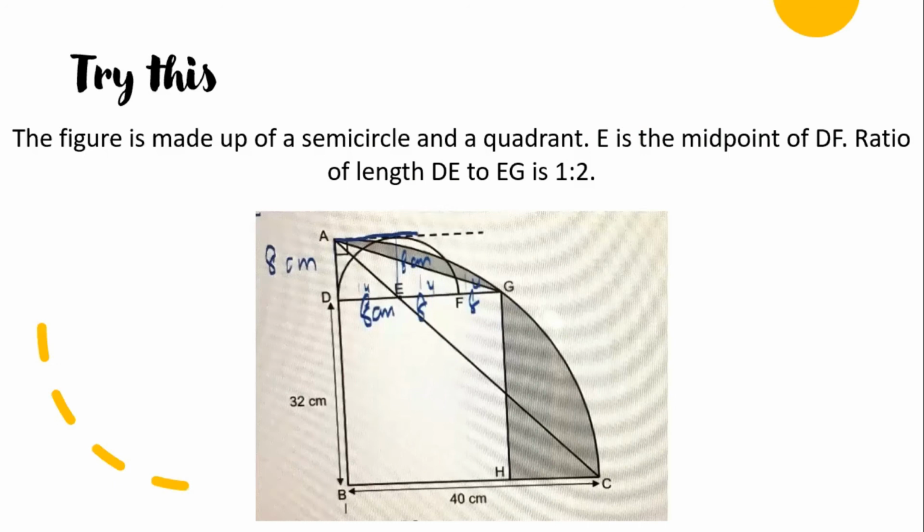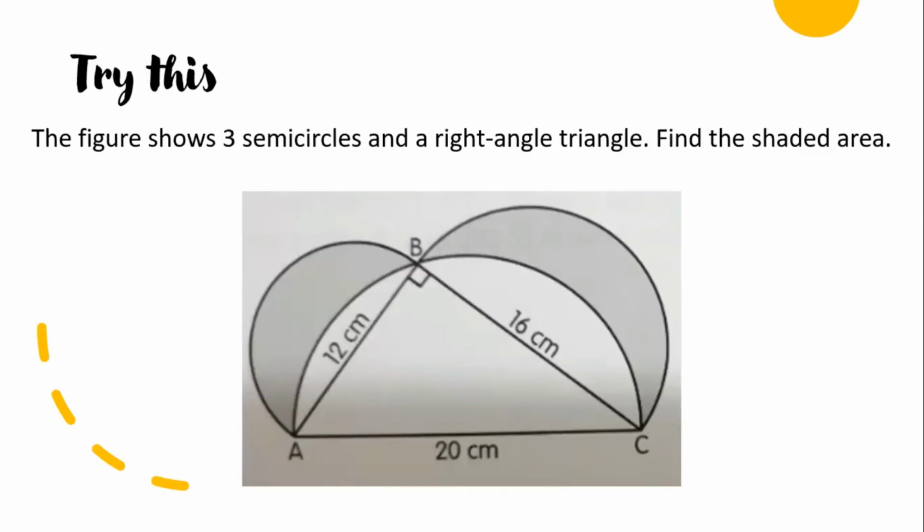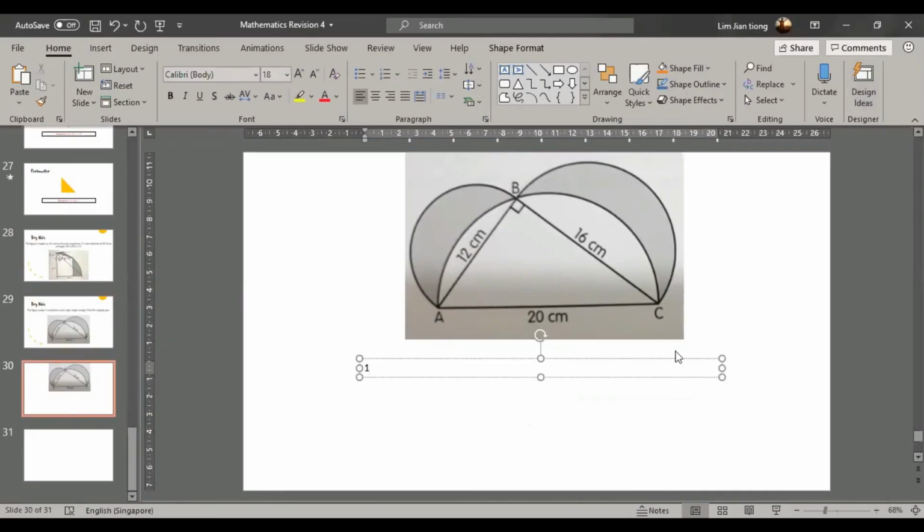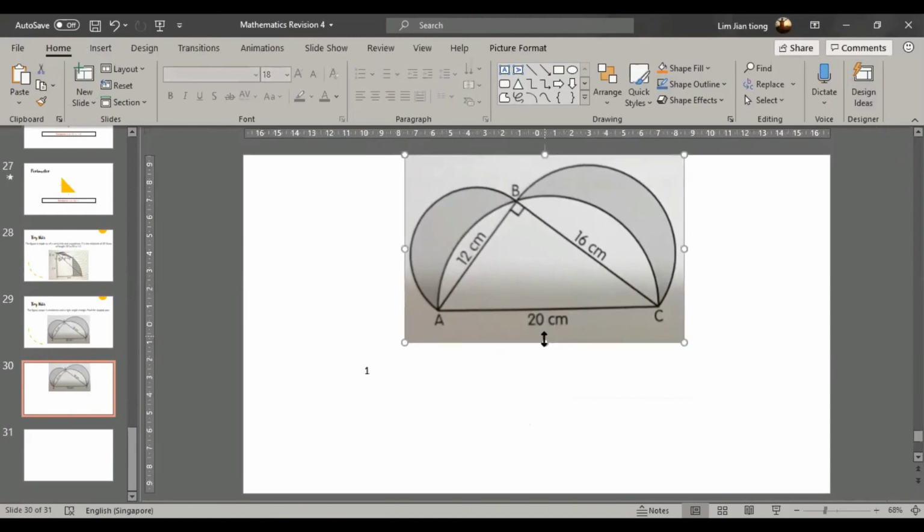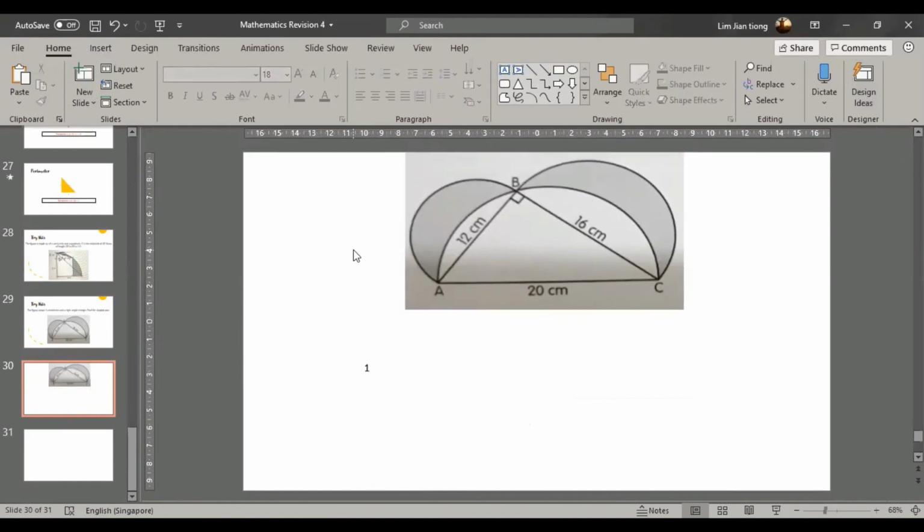And this figure I want to test you all. Do this one first. The figure shows 3 semicircles and a right angle triangle. Find the shaded area. So we want to find out this shaded area. What we need to know is this white color area, right?